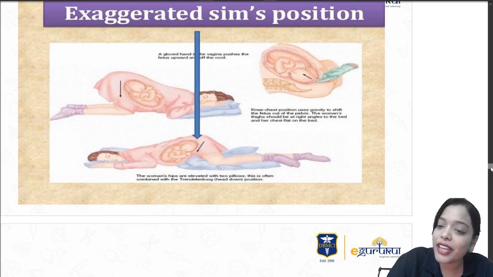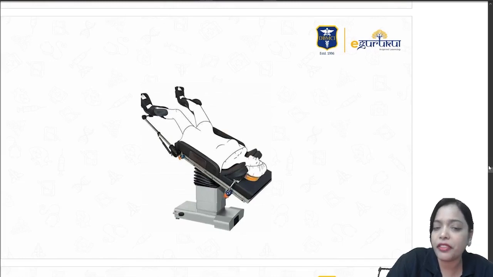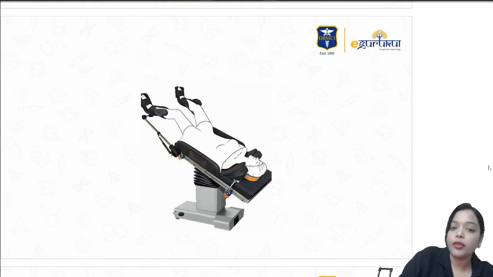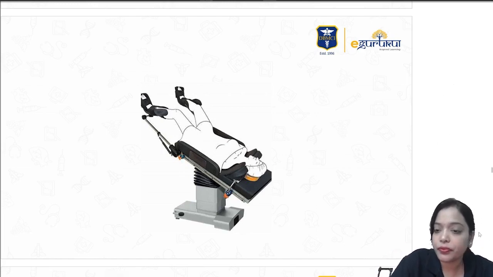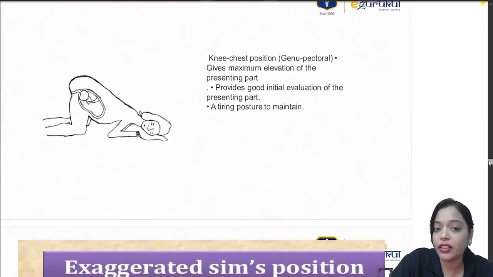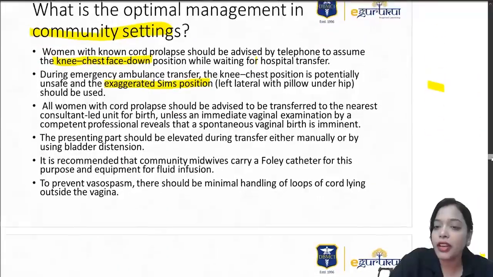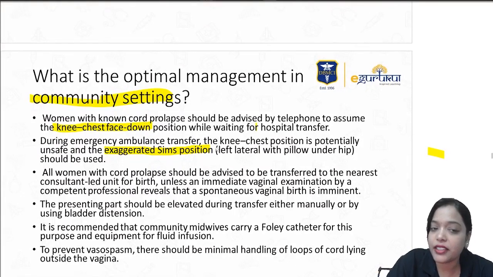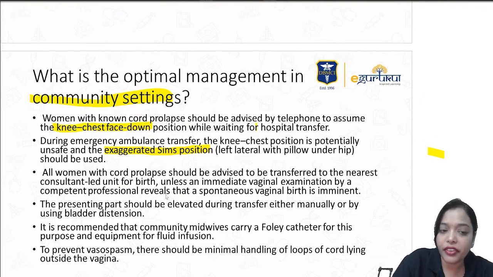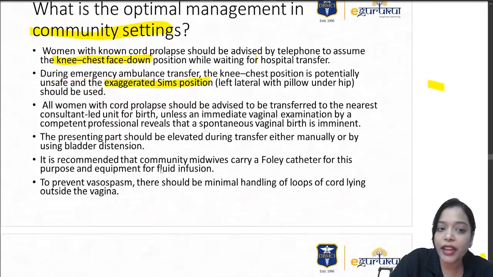Along with this, Trendelenburg can give a little more benefit. As such, Trendelenburg is not the best position, but you can do it. The head down position can again help prevent compression. So this is the Trendelenburg position. It can be an add-on; the RCOG doesn't mention this position, but Trendelenburg can be an add-on to the exaggerated Sims position. You should transfer her to the nearest place where you have an emergency obstetrician available to deliver her, right?